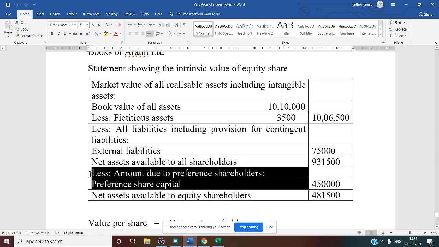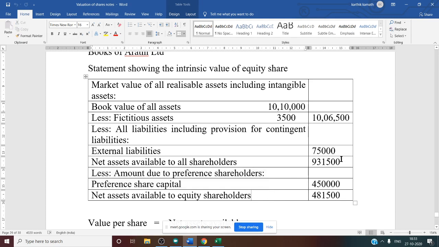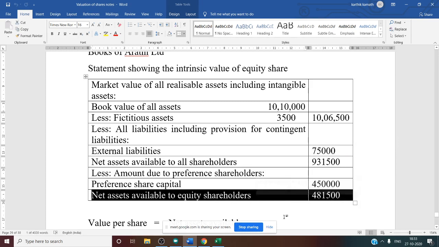See this, less amount due to preference shareholder, preference share capital 4,50,000. So finally you will get net asset available to equity shareholder, that is net asset available to all shareholders minus amount due to preference shareholder 4,50,000. Final amount is 4,81,500. So this is our net asset format final total.